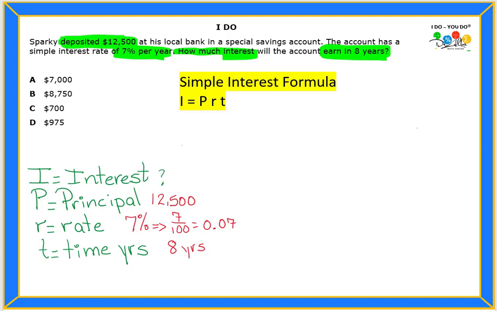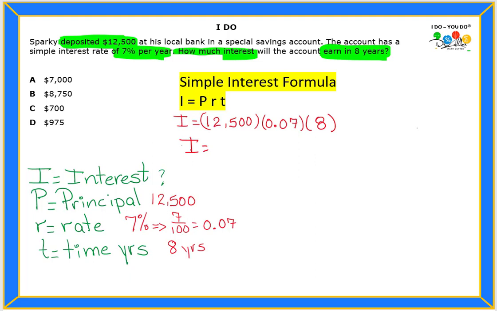So I do have enough information to replace. So let's start. I do not know that one. The P I know is 12,500, and I'm going to multiply that by the rate, which I changed to a decimal, 0.07. And the last thing is my years, right? And that's 8 years.